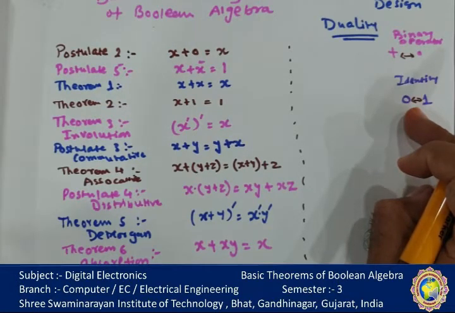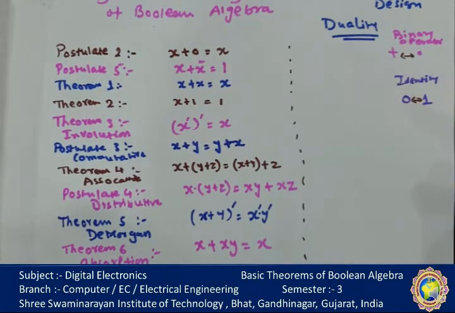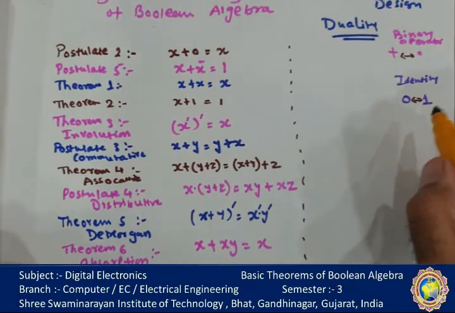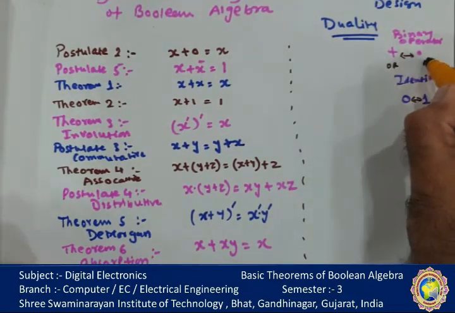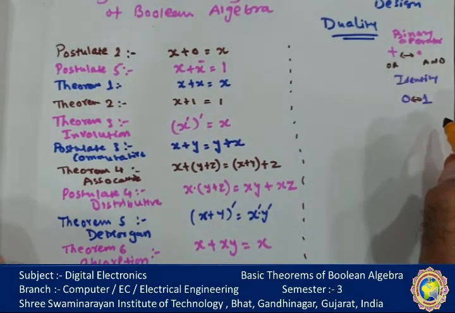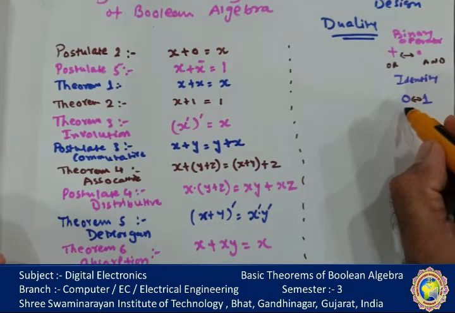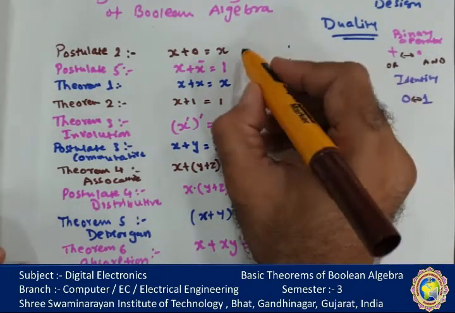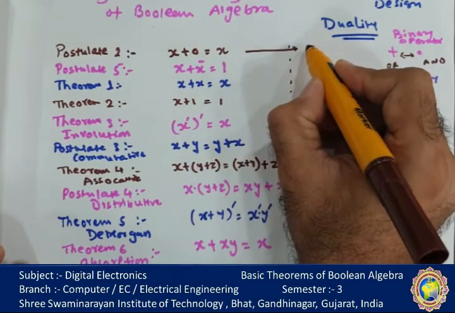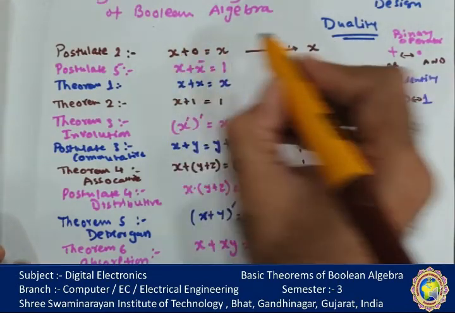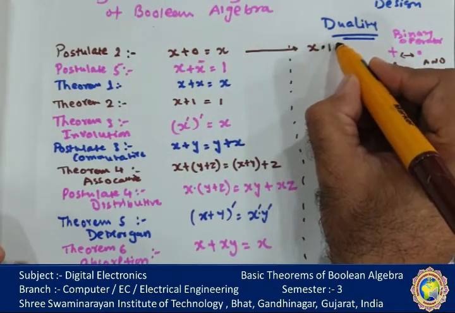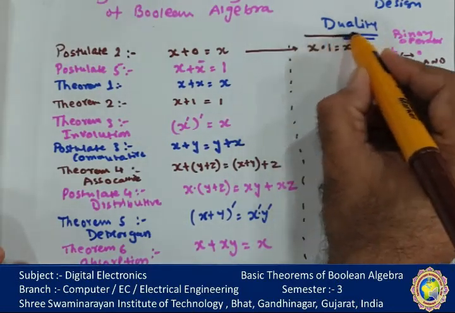The duality principle has application. If the dual of an algebraic expression is desired, we can simply interchange the OR and AND operations, and 1 is replaced by 0 and 0 is replaced by 1. Let's see the duality of this: x plus 0 equals x. The operator becomes dot, so x dot 1 equals x. It is called duality.